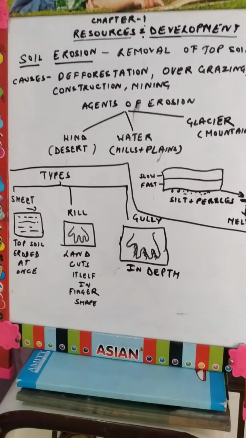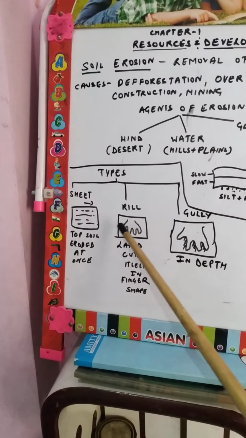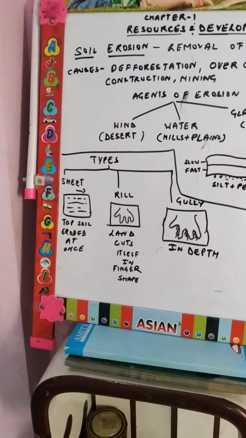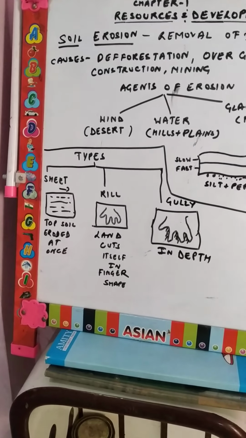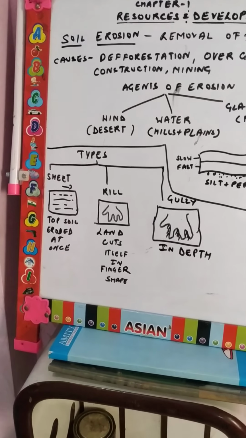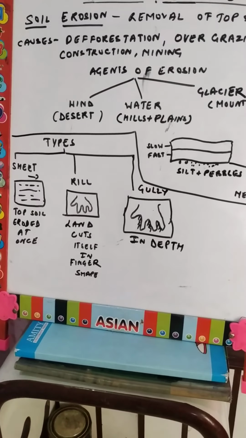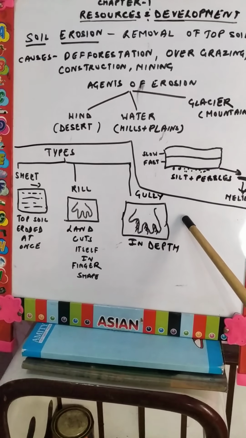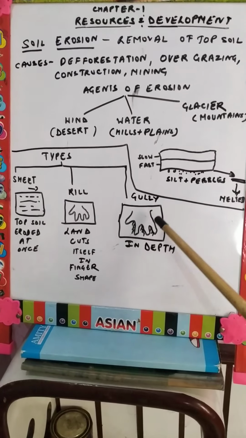Then next comes rill erosion. Rill erosion is when the land starts cutting with the water in the shape of fingers. Because you know that water has the capability of moving from anywhere, it can move through the soil, giving different shapes to the soil. When it starts cutting the soil in the finger shape, it is called rill erosion. Later on, this rill erosion changes into gully erosion, when the water starts cutting the land in depth with the same shape.